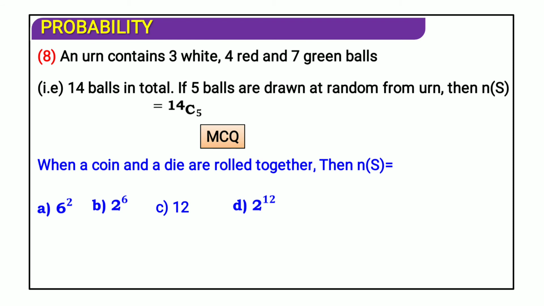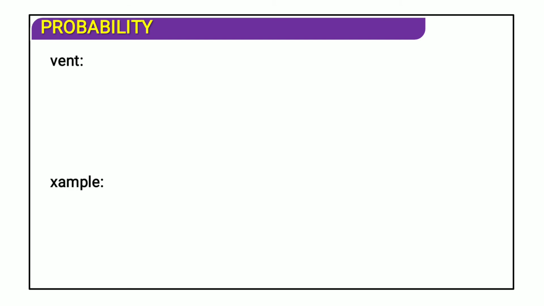If two dice are rolled, then it is 6 square. 2 to the power 6 is again not possible. Why so? Because if the coin is tossed 6 times, then it is 2 to the power 6. Obviously it is 12. Why so? Because for coin it is 2, for dice it is 6. So 2 multiplied by 6 gives us the result 12. Hope you got this.